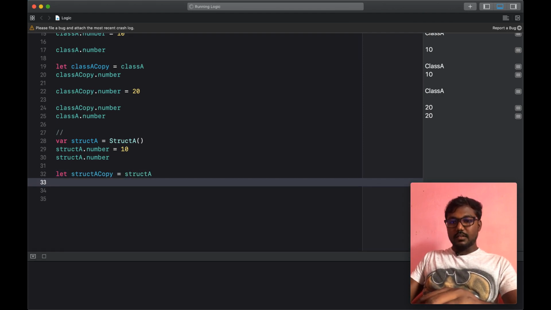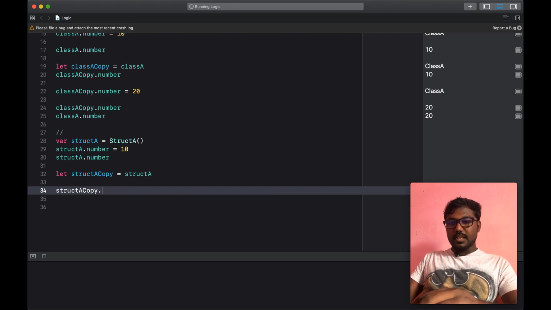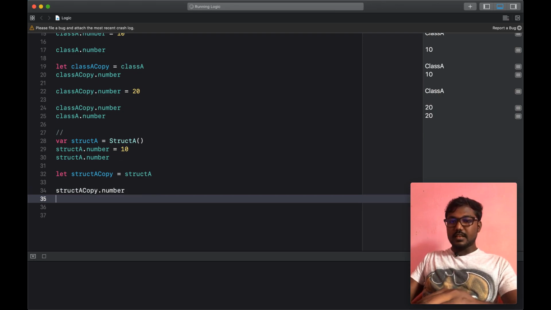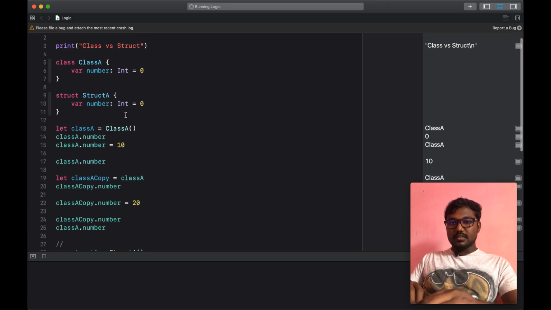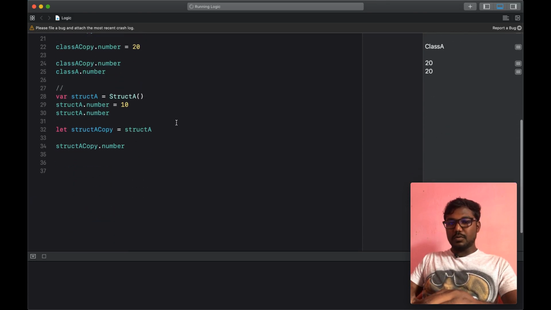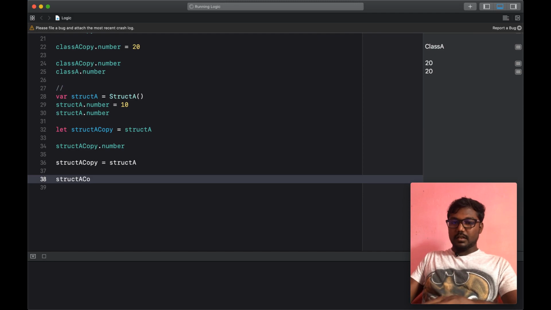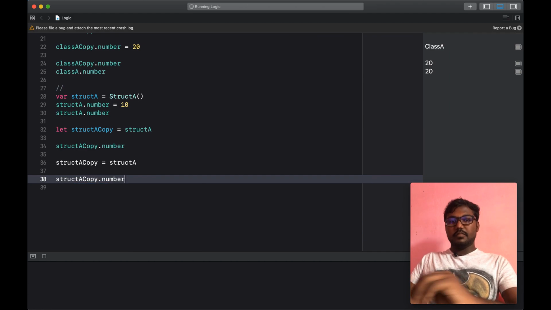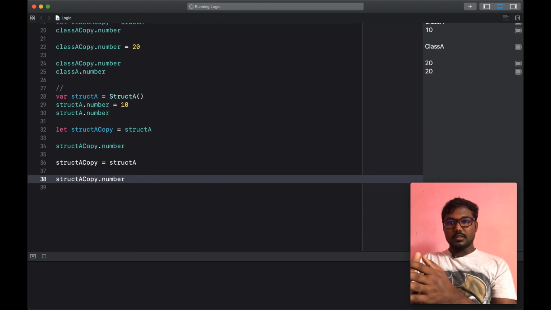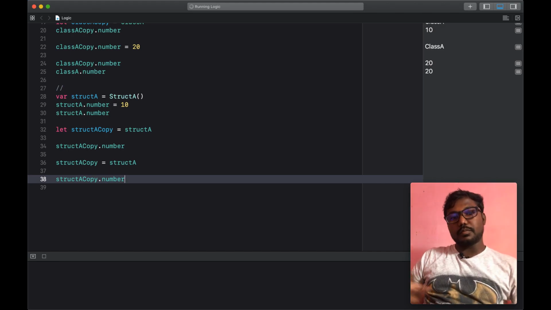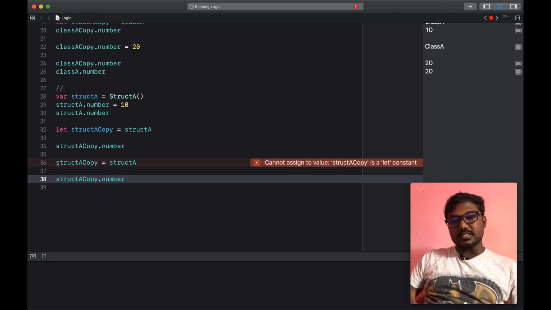Here when we print the struct A copy dot number, we get the initial value of the struct number, that is 0. As well as when we set struct A copy is equal to struct A, we get the same thing, because only the value is passed; we can't set the same reference for the struct.